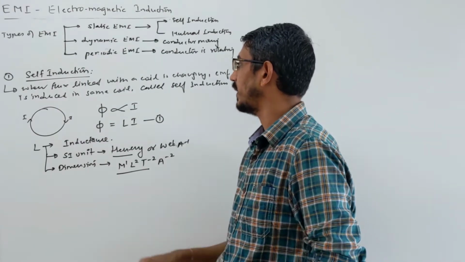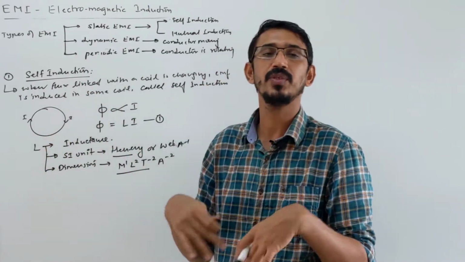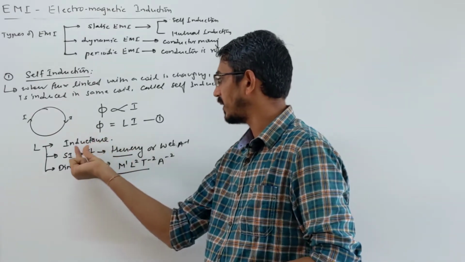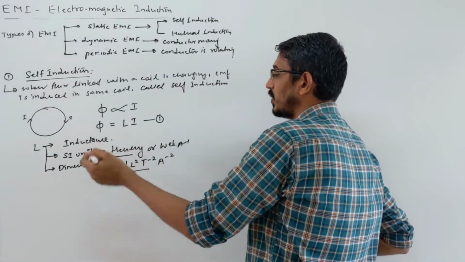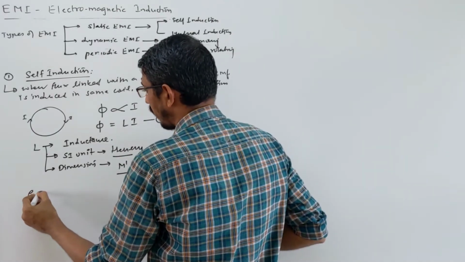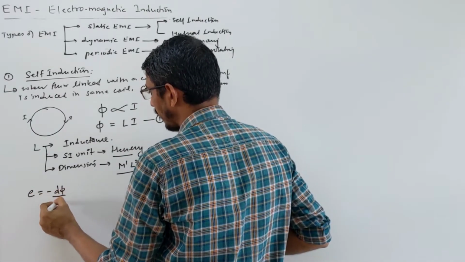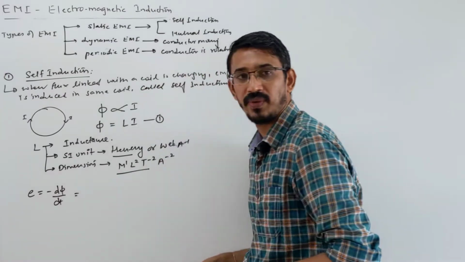Now we want to know what the EMF induced is in terms of self induction, meaning in terms of L. We want to calculate how much EMF is induced. The main formula is already minus d phi by dt, right? Yes, so you have to differentiate the flux equation.